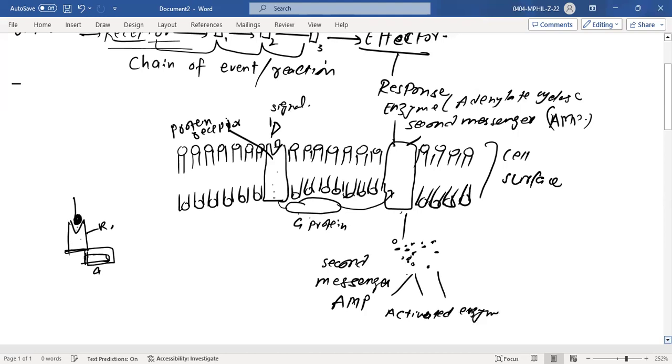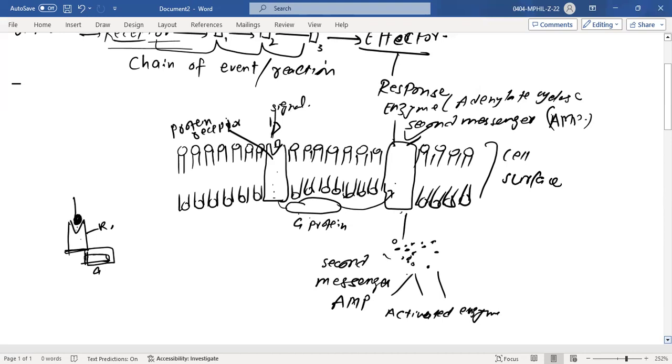Now these adenylate cyclases were first inactivated, but once the signal comes in and binds with the G protein, and from there comes toward here, it will activate these enzymes, right? So what will these activated enzymes do?